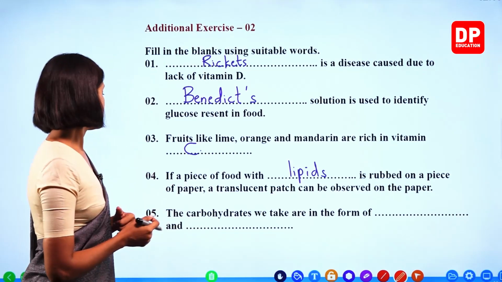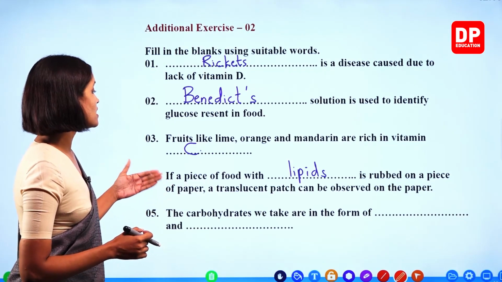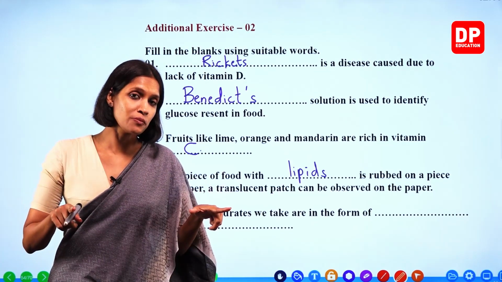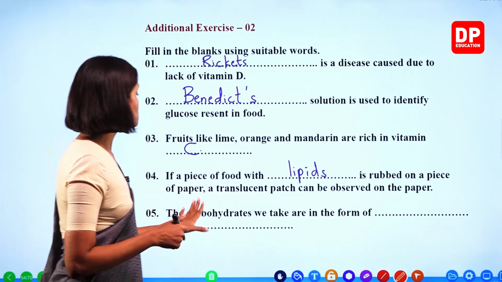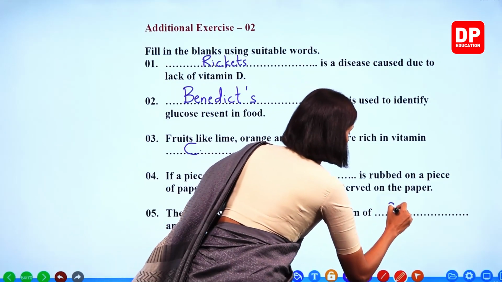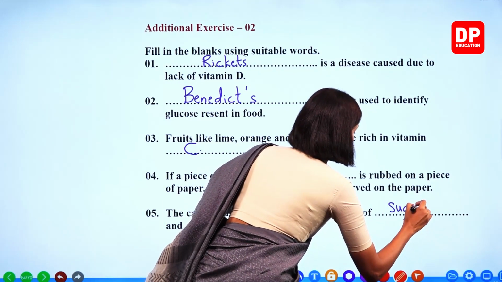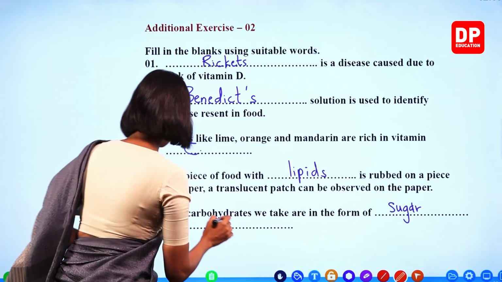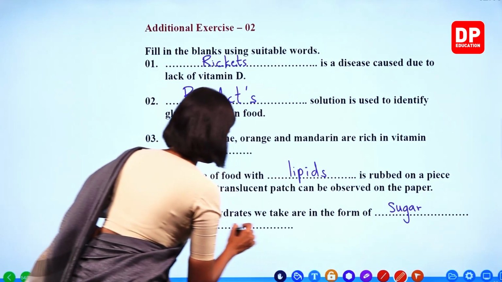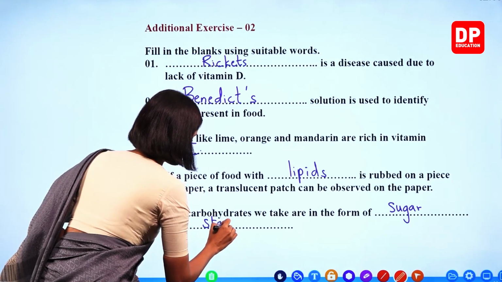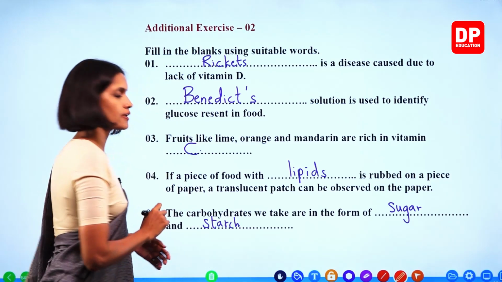Right? 5. The carbohydrates we take are in the form of, there are 2 forms of carbohydrates. What are they? Sugar and starch. The carbohydrates we take are in the form of sugar and starch. Right, children?